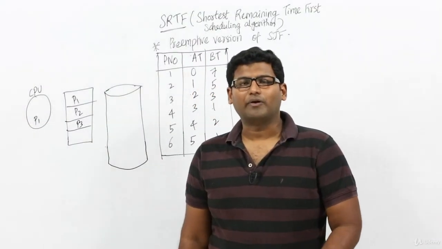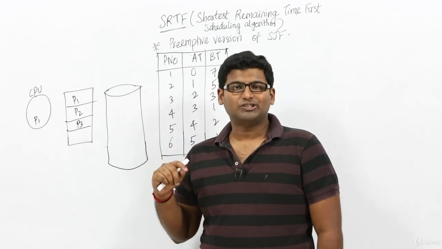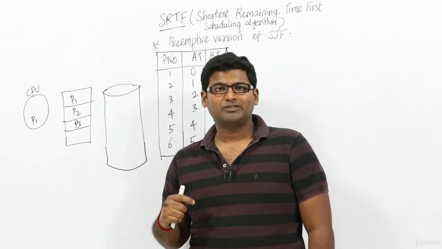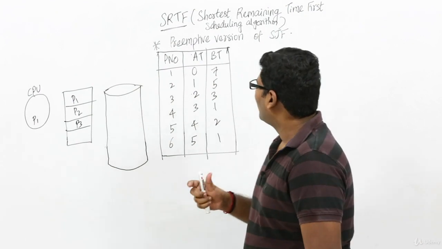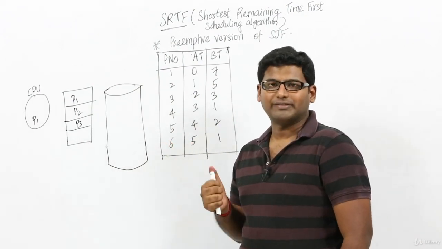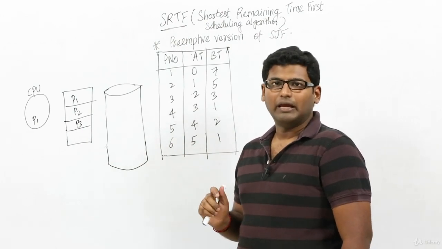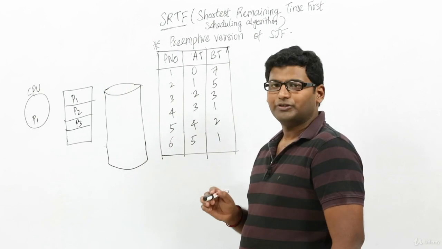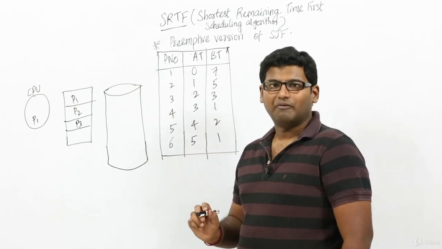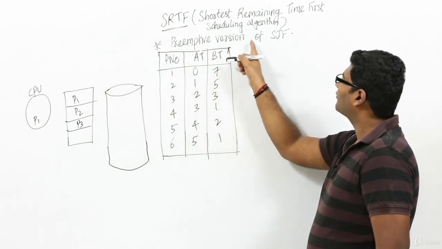Next, let's see the next scheduling algorithm, which is nothing but SRTF. SRTF means shortest remaining time first scheduling algorithm. Now, what is meant by SRTF is exactly similar to SJF. There is a small difference between SJF and SRTF. SJF is a non-preemptive scheduling algorithm, whereas SRTF is a preemptive scheduling algorithm. It is a preemptive version of SJF.